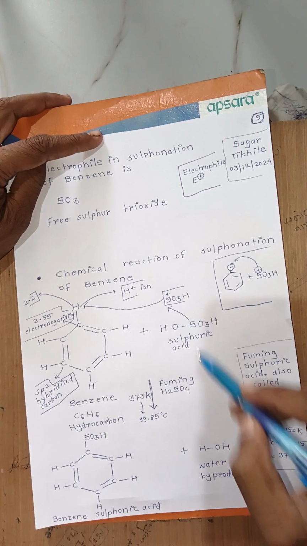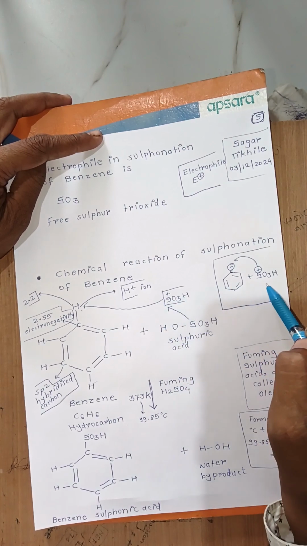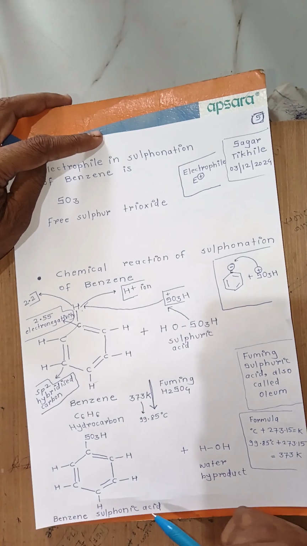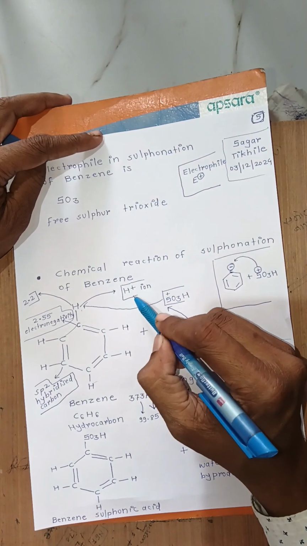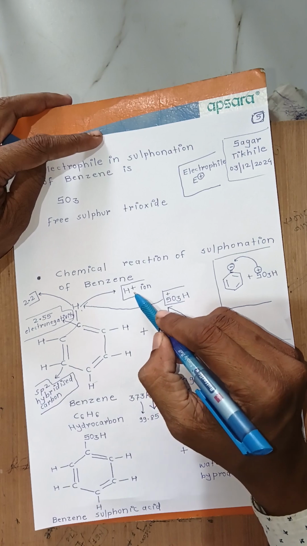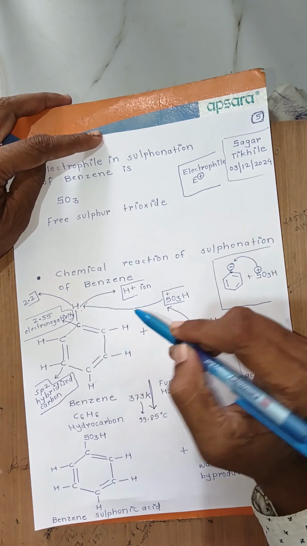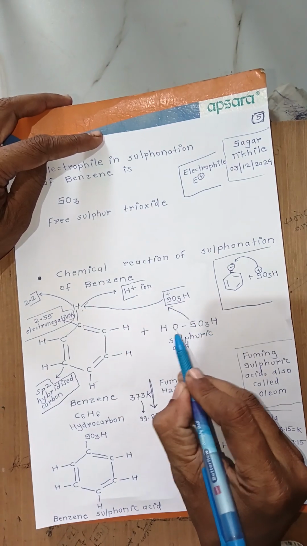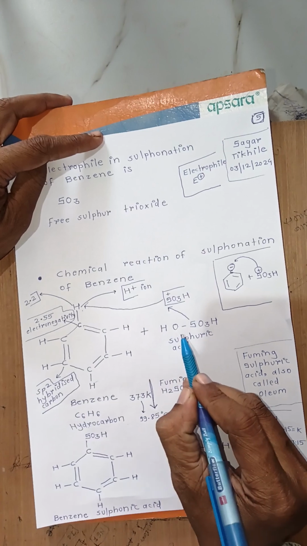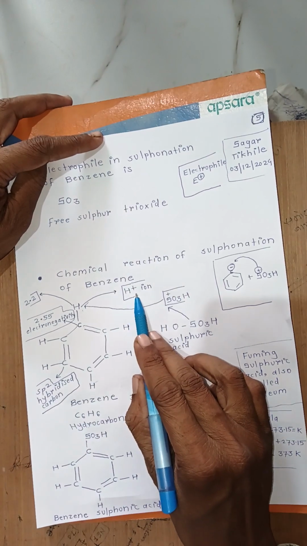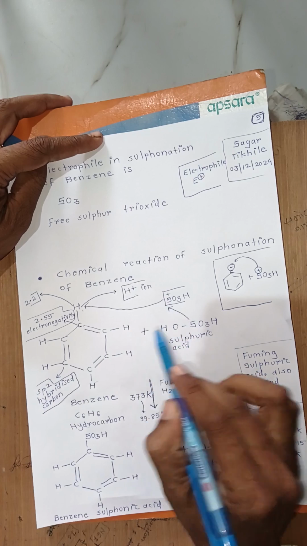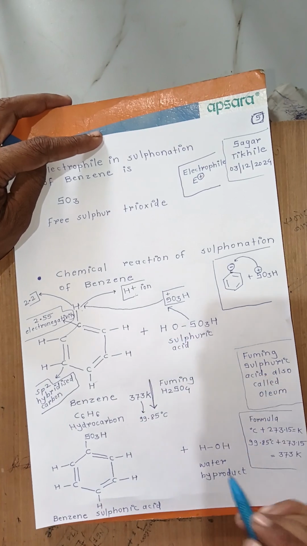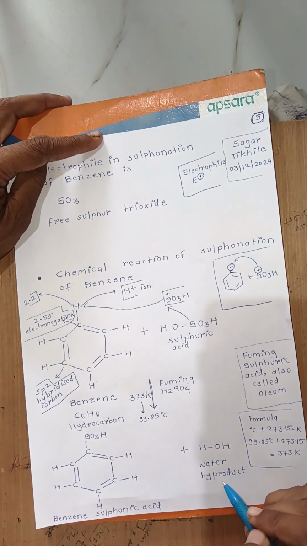Now after the formation of benzene sulfonic acid, this H plus ion, that is this hydrogen which is removed from the benzene ring, combines with the OH minus ion from sulfuric acid, and they form the byproduct water.